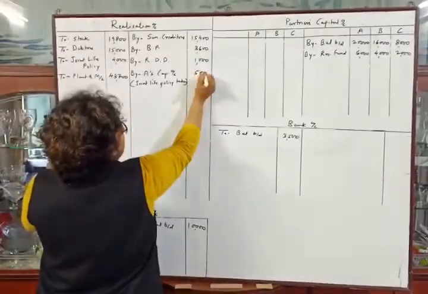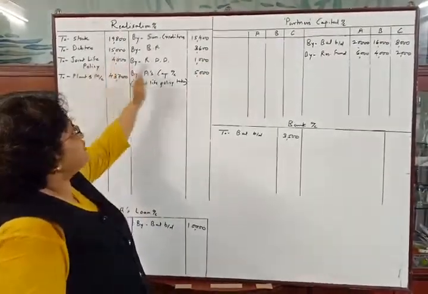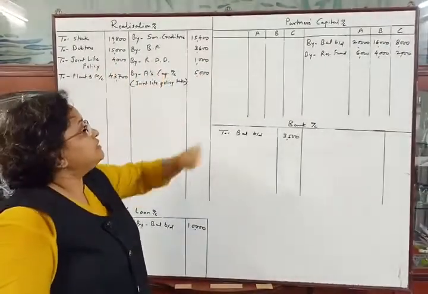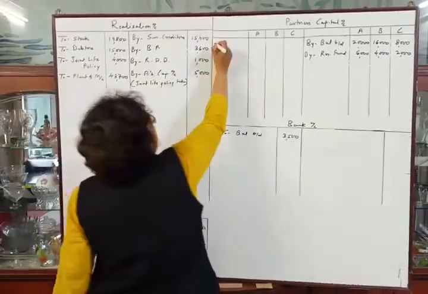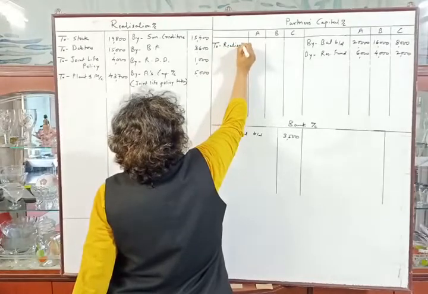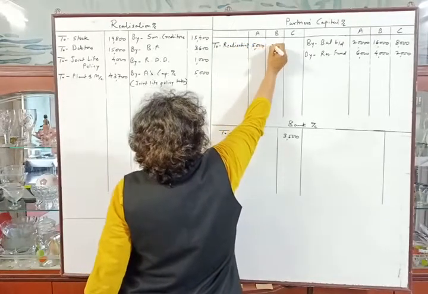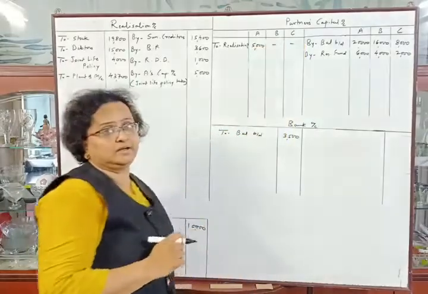Amount is rupees 5,000. Let's make the second posting. Credit side of realization account, capital account, means debit side of capital account to realization account. In A's column rupees 5,000 and dash in other partners column.